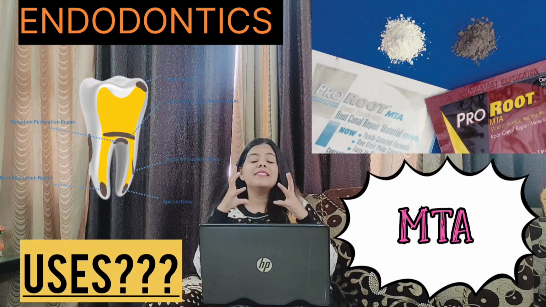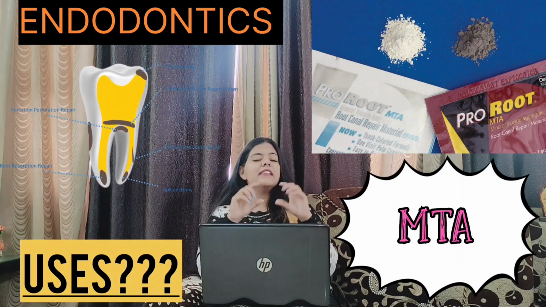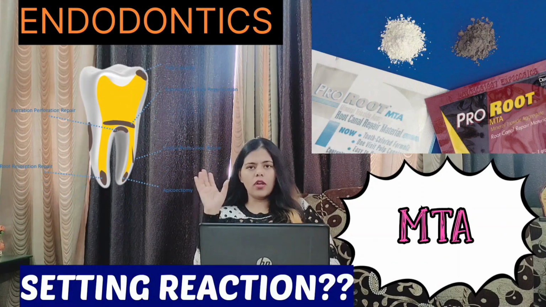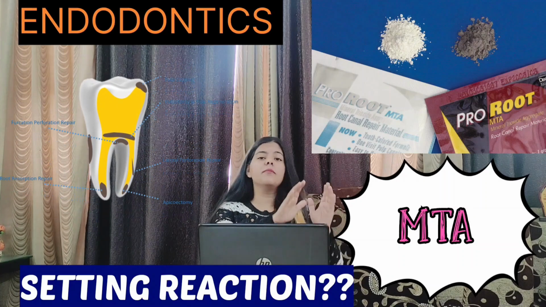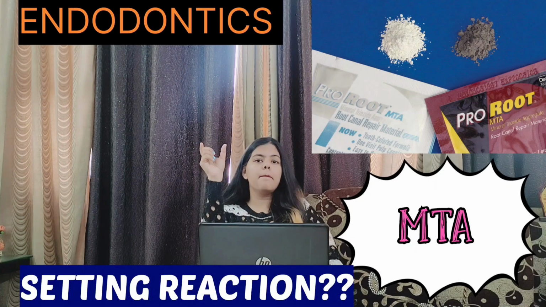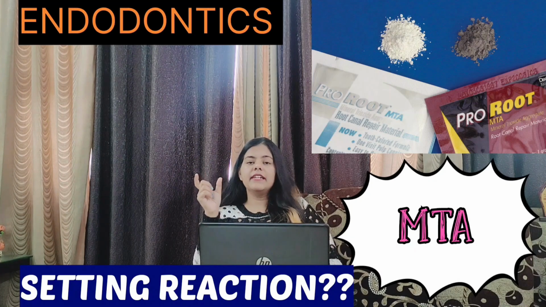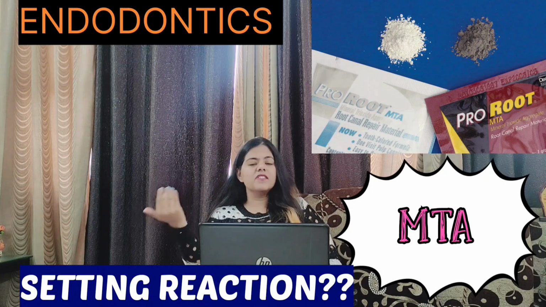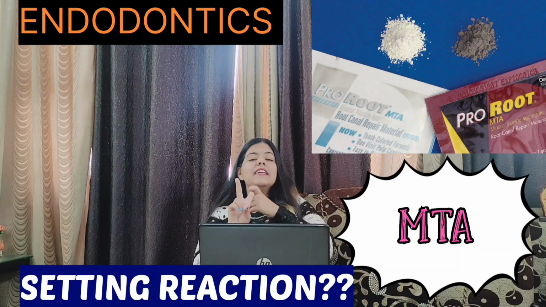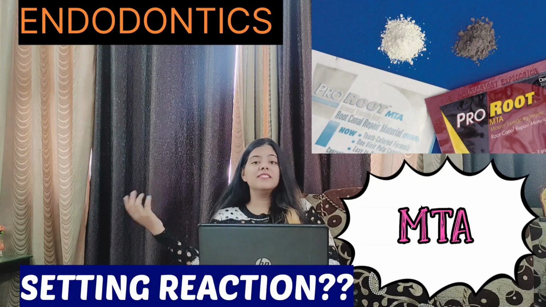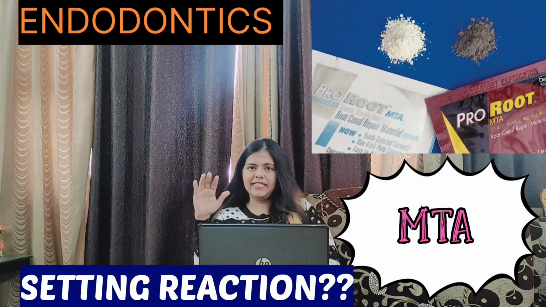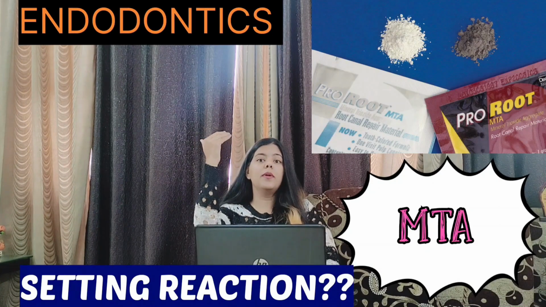Now, if we talk about the setting reaction of MTA, basically there is the MTA powder which contains tricalcium silicate and dicalcium silicate and so on, which we have talked about in the composition. The MTA powder gets hydrolyzed, or goes into hydration, in the presence of water or blood, and that leads to two byproducts. One is calcium hydroxide, which increases the pH up to 12.5. That means a totally basic environment is there.